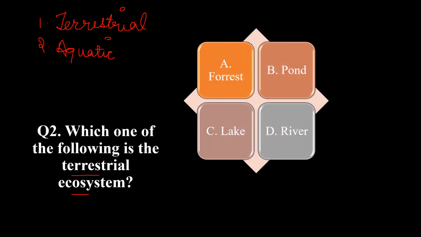Now we can see the options: A, forest; B, pond; C, lake; D, river. Aquatic is for water, and terrestrial is for land.